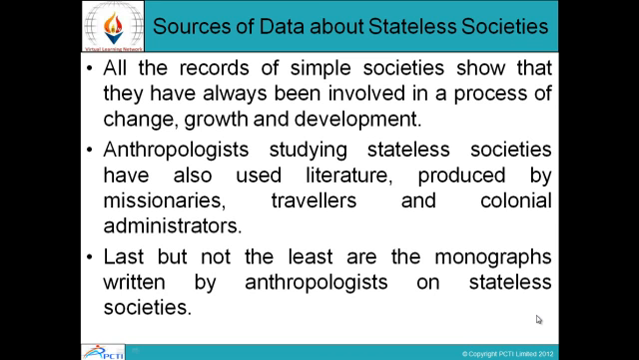Last but not the least are the monographs written by anthropologists on stateless societies. There were theses and monographs written by anthropologists on what the structure and composition of stateless societies was, how they functioned, what were the merits as well as the demerits of having stateless societies at that time, and how the whole system worked.